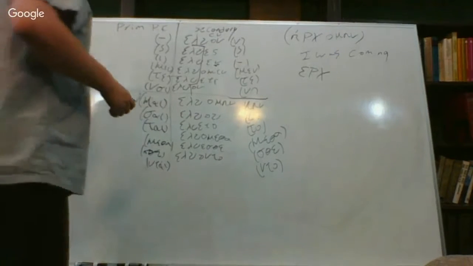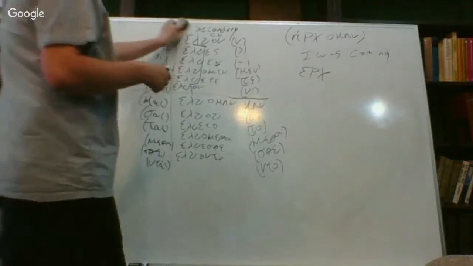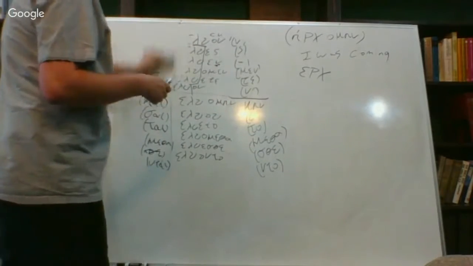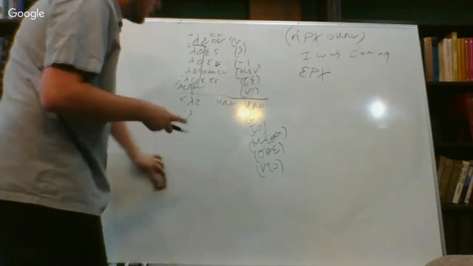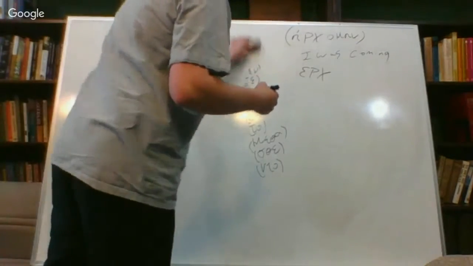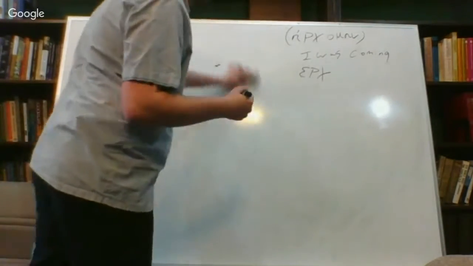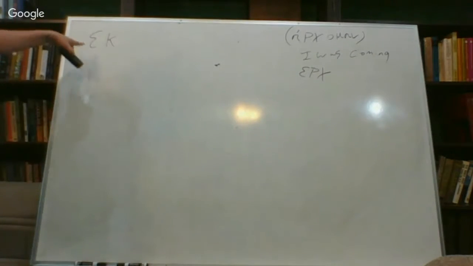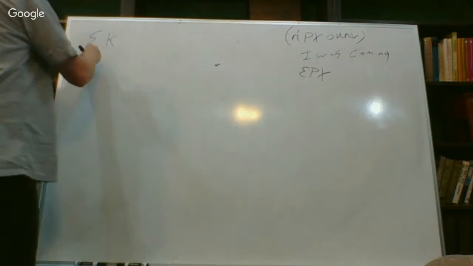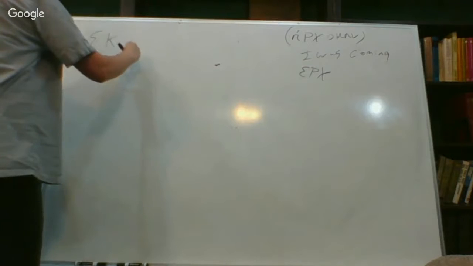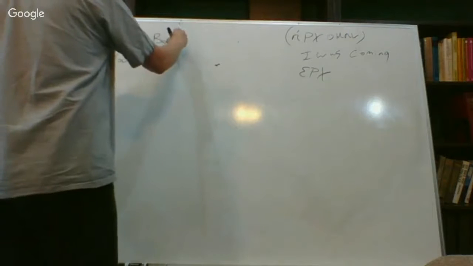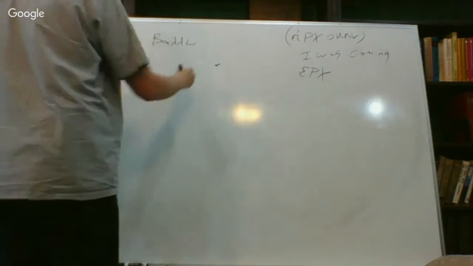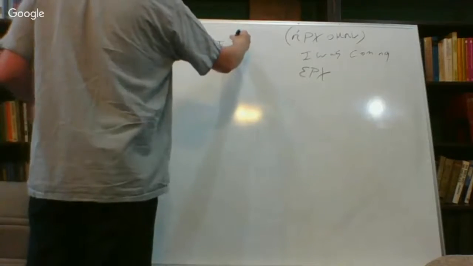I want to talk a little bit about compound words. Compound words are words that we combine with a preposition, to change the force of a verb. We saw the word ekballo. I'll break that out for you here shortly. So we have ek, the preposition from or out of, with ballo, meaning I throw out or I cast out, kind of a strong sense.